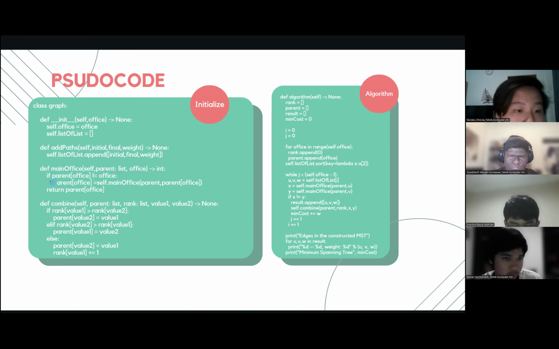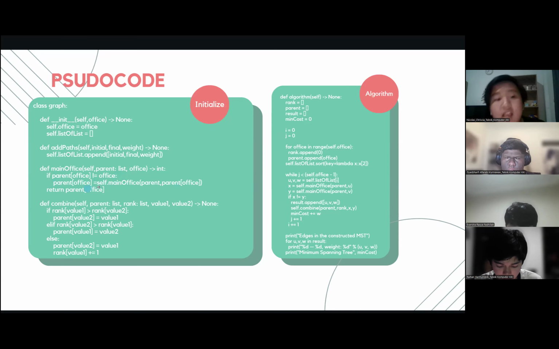So if the parent office is not the same as office, meaning that they're not in a union at all, then we're going to run the program again until we find the parent. And once we find the parent, then we'll return the parent office.